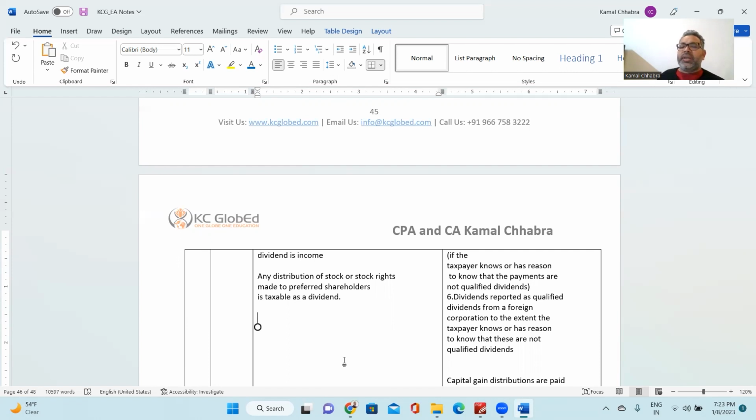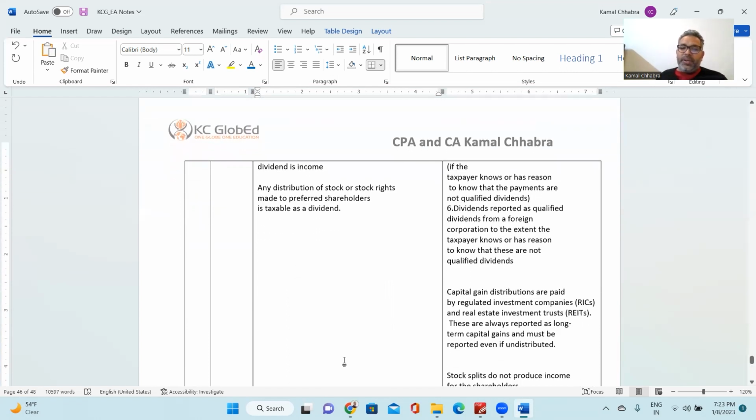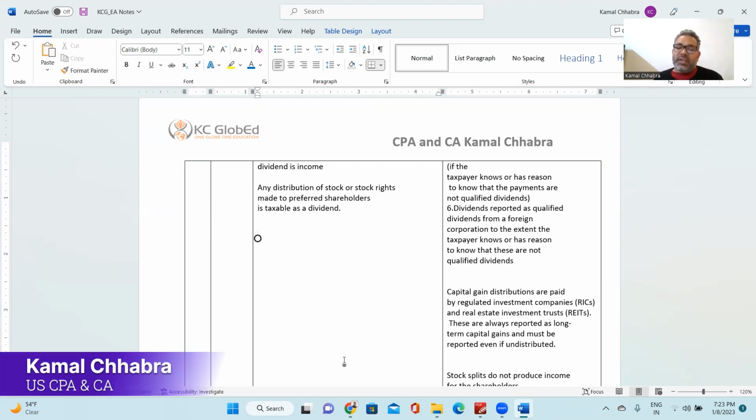Right? Sixth point is dividend reported as a qualified dividend from a foreign corporation, to the extent the taxpayer knows or has a reason to know that these are not qualified dividend. If you are receiving any dividend from the qualified foreign country, then you need to consider that income as business income, not dividend income.